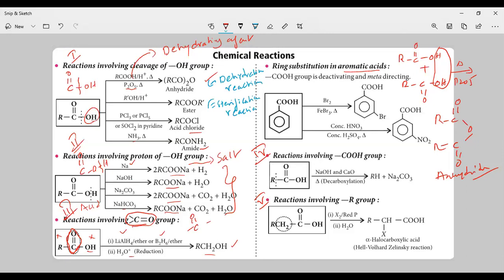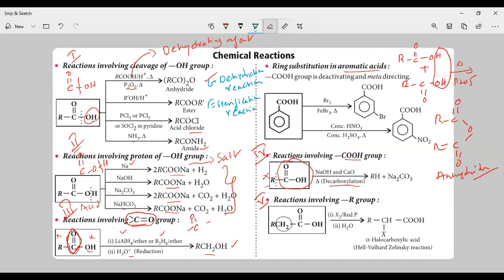And now the fourth type of reactions. Let us discuss the fourth type of reaction, involving the COH group. In carboxylic acid, this COH group will be involved, only the COH, but not the alkyl group. The alkyl group won't be involved in the fourth type of reactions. Under this, only one type of reaction is there. That reaction we are calling decarboxylation.